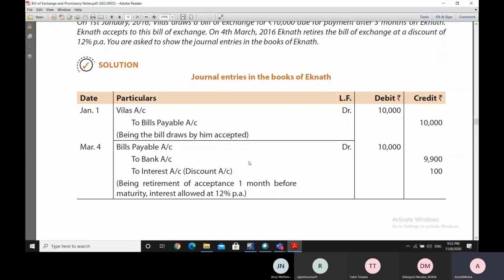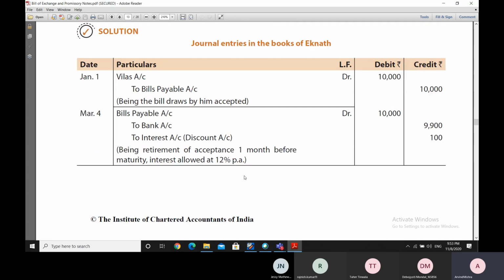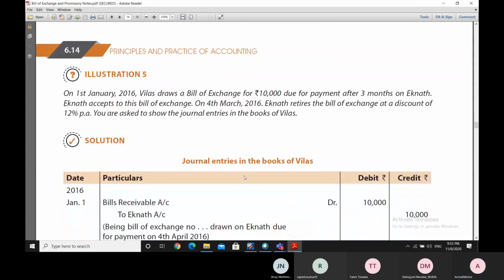So therefore, in Eknath's books, the interest account is being credited because he has received this rebate on retirement of the bill, and the bank account is being credited because the payment of 9,900 is being made, and the bills payable account is being debited or squared up in the books of Eknath.